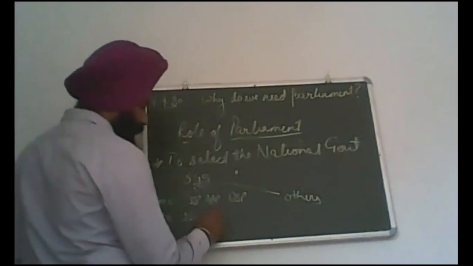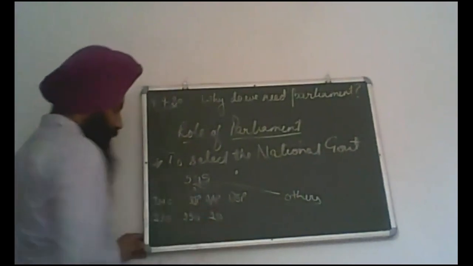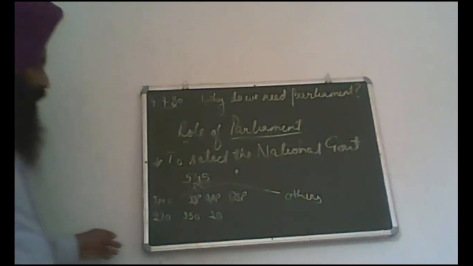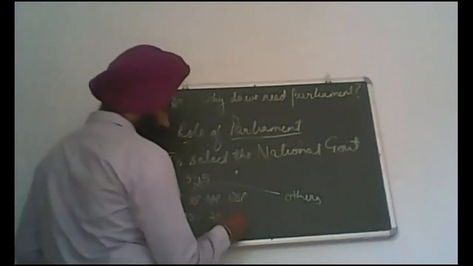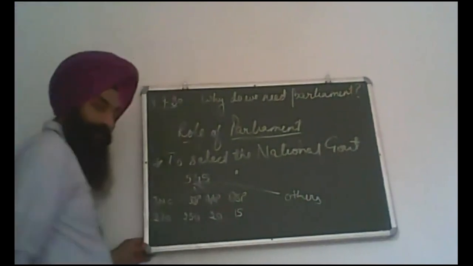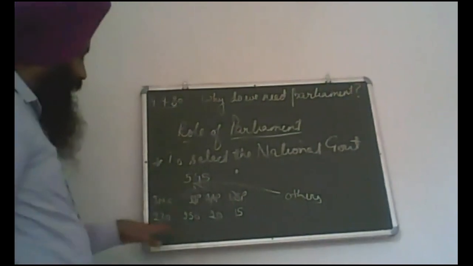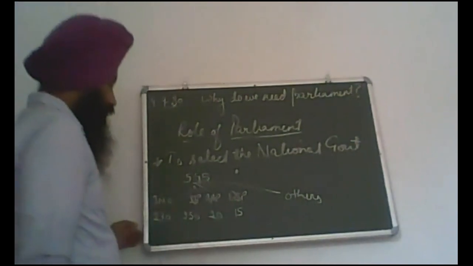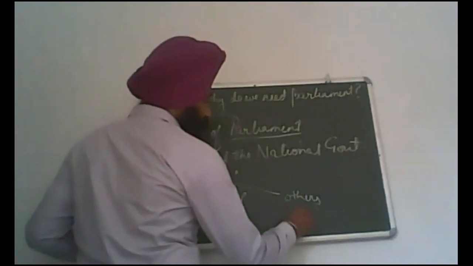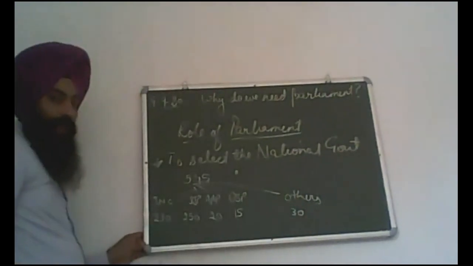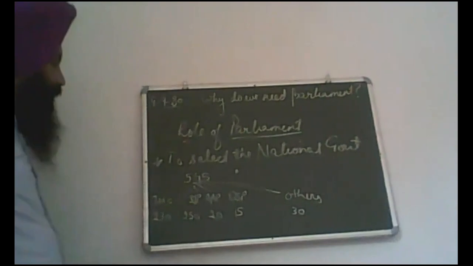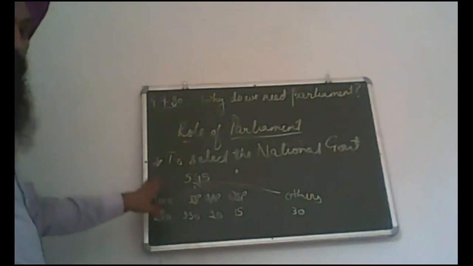Next, Aam Aadmi Party, 20. Bahujan Samaj Party, 15. And others, 30. Is that clear?